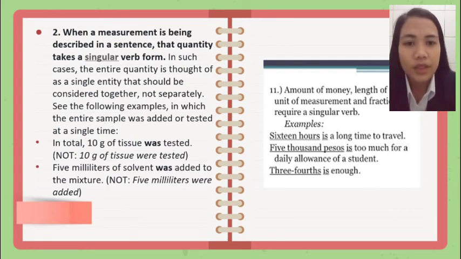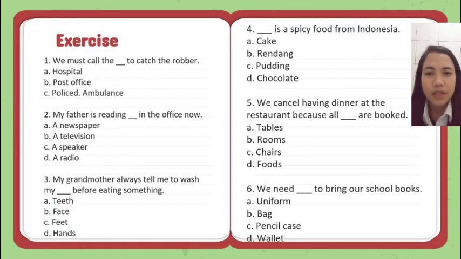Amount of money, length of time, unit of measurement, and fraction require a singular verb. Example: 16 hours is a long time to travel. 5,000 rupiah is too much for a daily allowance of students. 3 forks is enough. Here is the exercise.